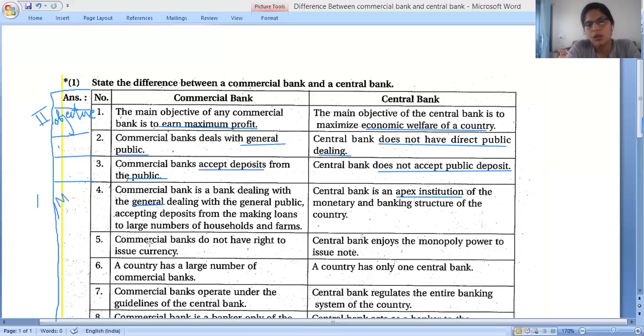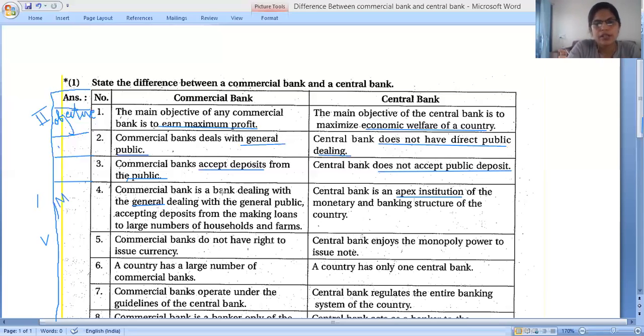Fifth one is currency issue. What is our fifth point? Our fifth point will be currency issue. Commercial banks cannot issue currency, and central bank can issue the currency and has a monopoly on the power to issue notes.